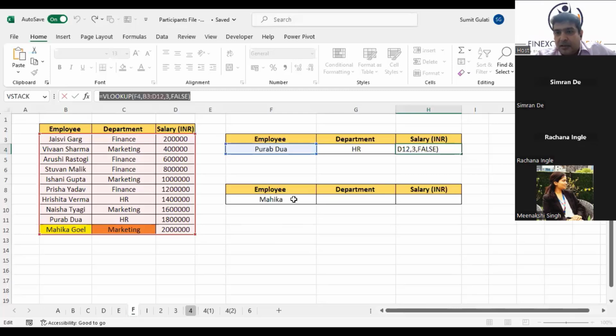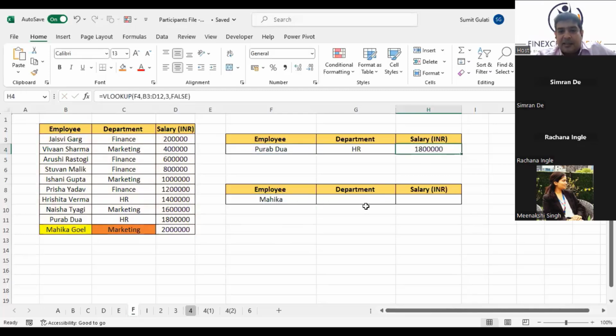Okay, just change Mahika to Jasvi. Are you still getting the answer as finance? Or do you have to go inside the formula and change it? That means I want to link it here. You will not get it because you must have written Mahika and a star. So anyone, if you have done this, please do let me know. If you're not getting this, just put a no. I'll take it up. I'll tell you a very interesting way of doing this. Quick no's will also help so that I know that I need to take this up.